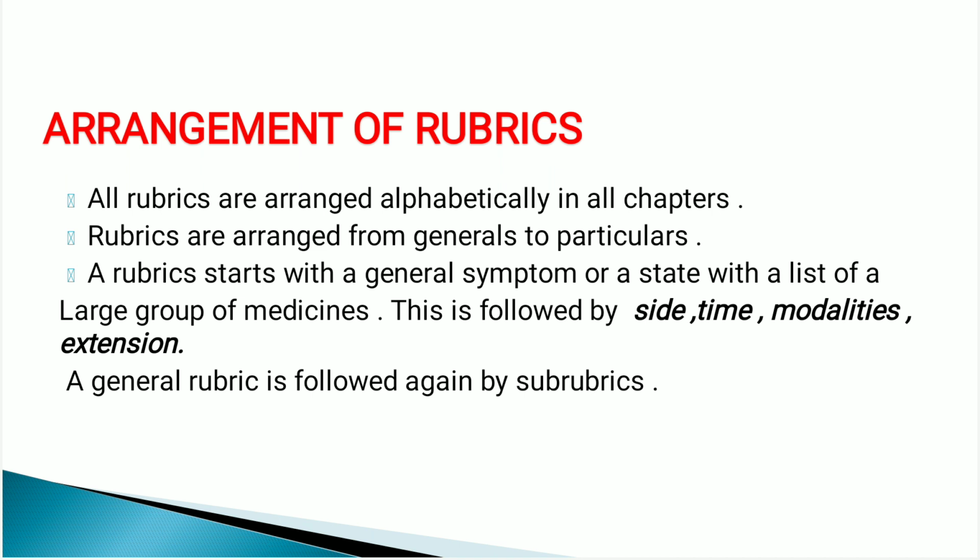Then came modality. First all general medicines, then side related medicines, in that first right-sided medicines, then medicines which affect the left side, then the medicines which act at a particular time, in that he followed the logic of general to particular.